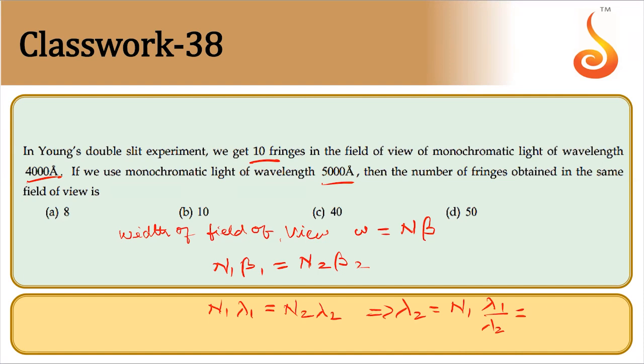So lambda 1 is 4000, lambda 2 is 5000, into number of fringes initially was 10. So that will be 8. That is option A.